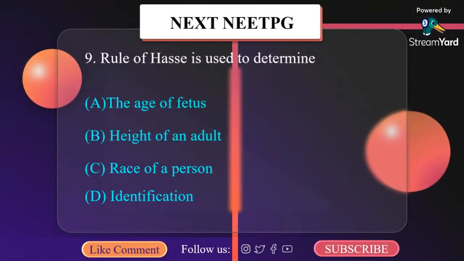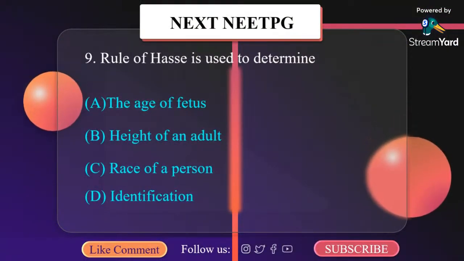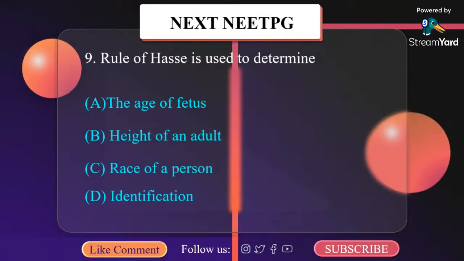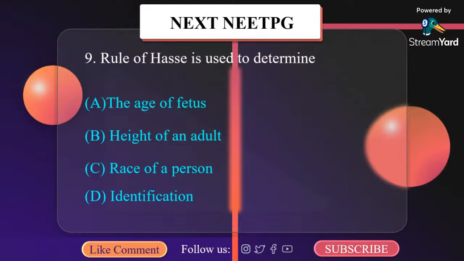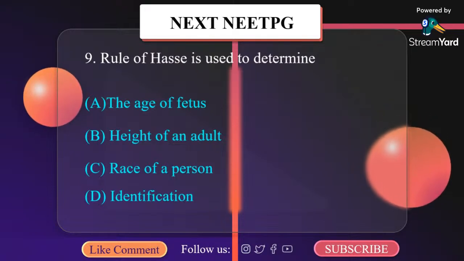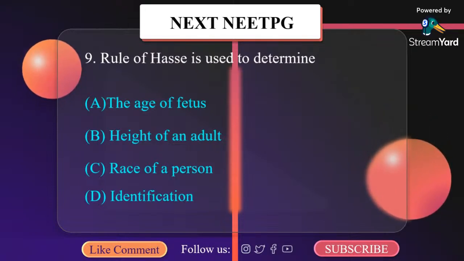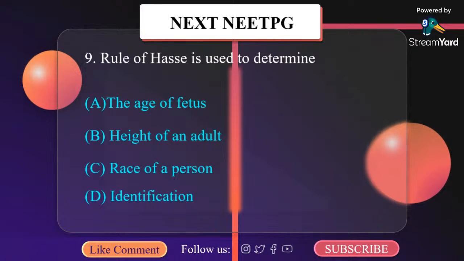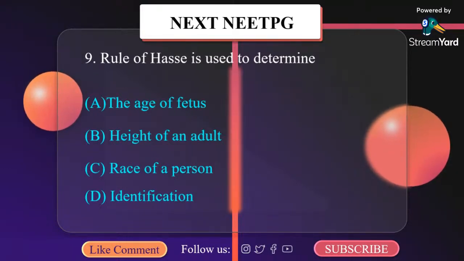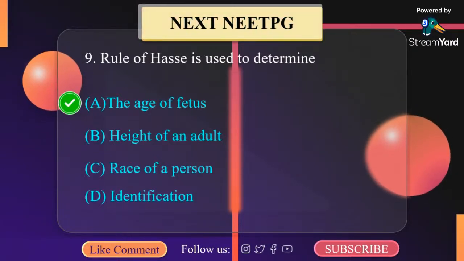Rule of Haase is used to determine: A, age of fetus, B, height of an adult, C, race of a person, D, identification. It is age of fetus. Haase's rule is employed in calculating the age of fetus by its length. During the first 5 months of pregnancy, the length in centimeter is the square of the age in months. Length is the square of age in months. So the correct answer here is age of fetus.